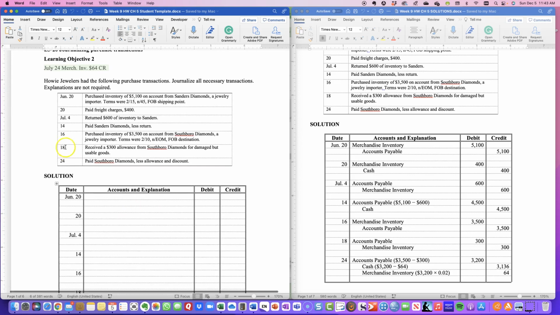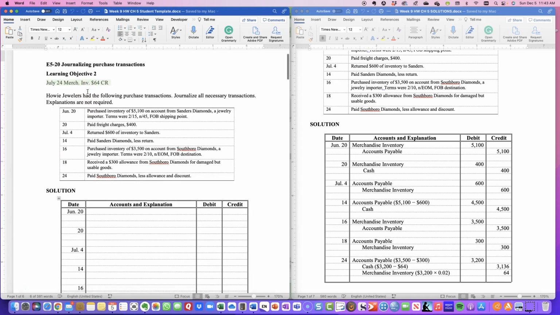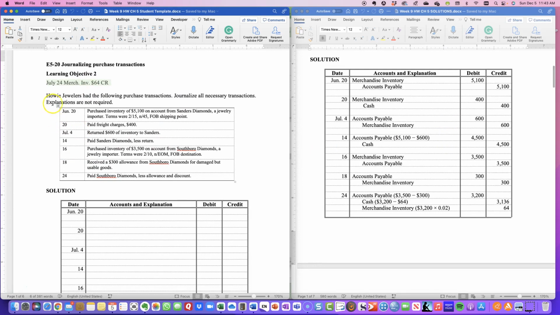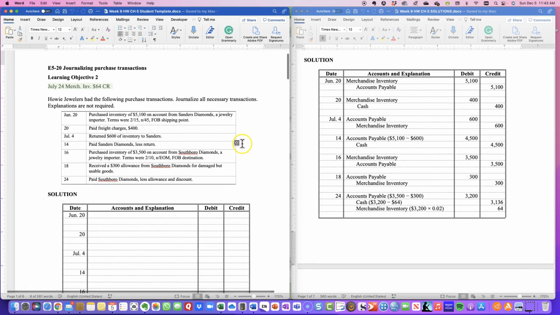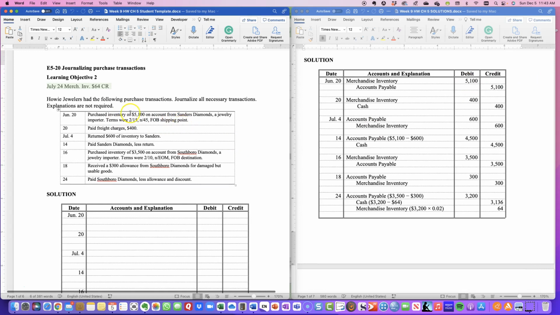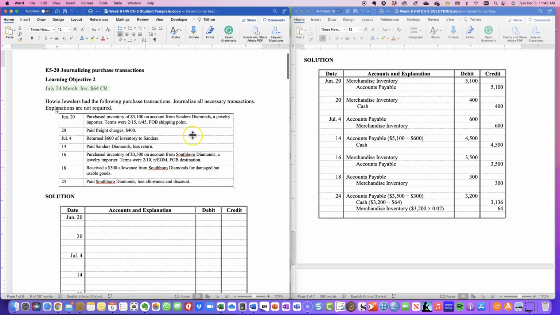And then now we are looking at our first transactions here, which is based on Howie Jewelers, and they had the following purchase transactions, and you're going to journalize all necessary transactions, and explanations are not required. So you could see here we're going to do a debit and a credit and just show our amounts. So if we purchased inventory of $5,100 on account, then our terms are 2/15, n/45, which means that we get a 2% discount if we pay within the first 15 days. Otherwise, the net amount, the $5,100, is due in 45 days.